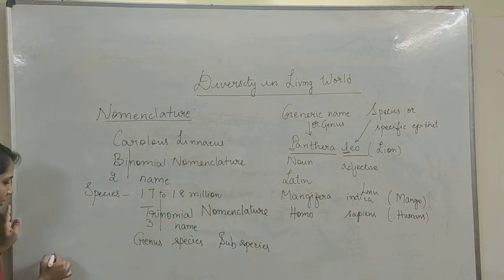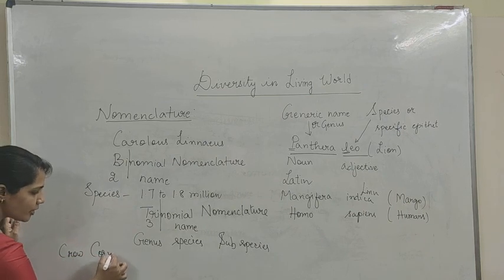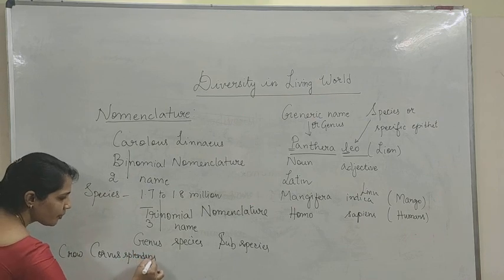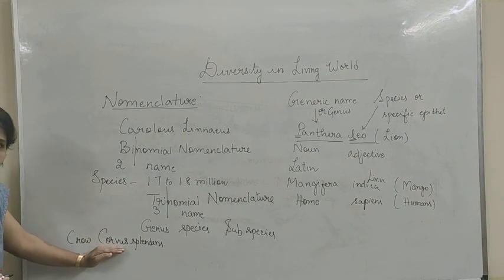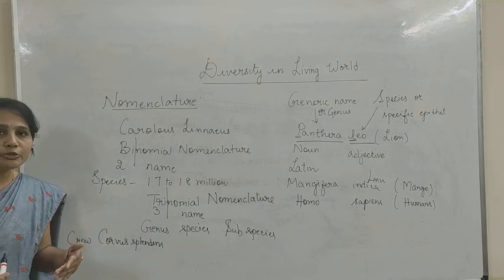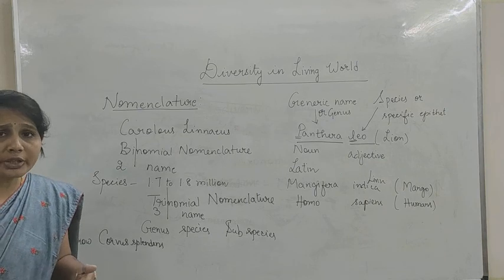For example, the scientific name for crow is Corvus splendens. So Corvus is the generic name, splendens is the species name. There are different kinds of species based on different geographical areas.